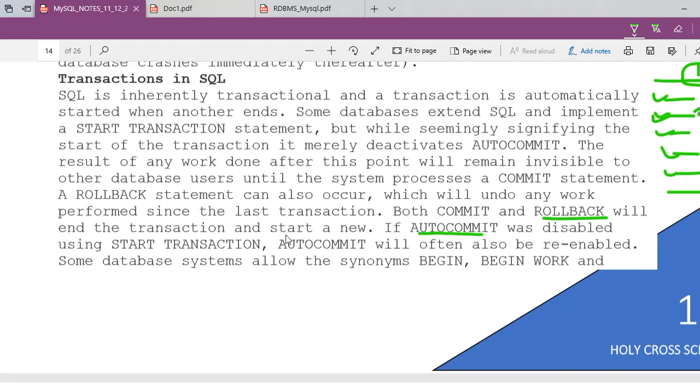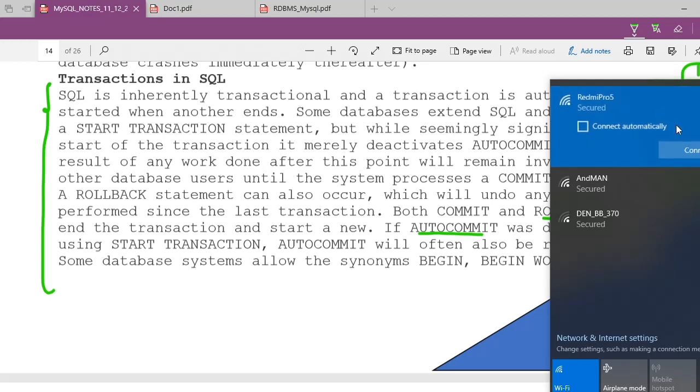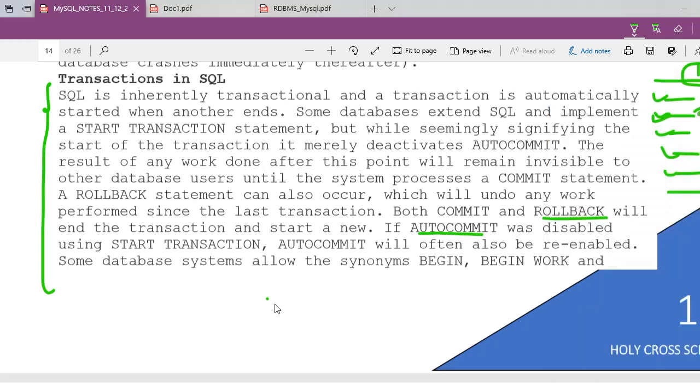So here you see, I want this one very fast. Somebody read this one, I can show you practically. Read very fast. Am I audible to you all?